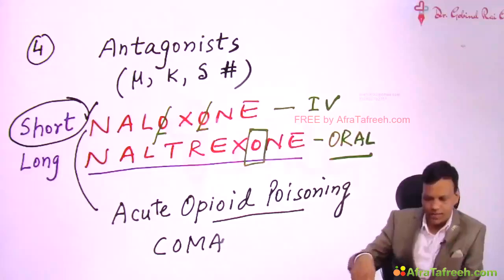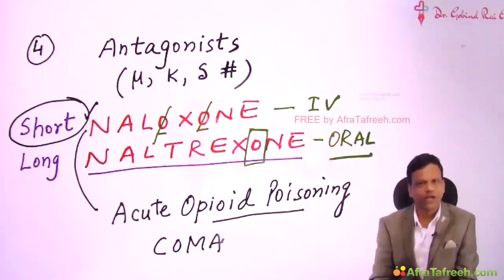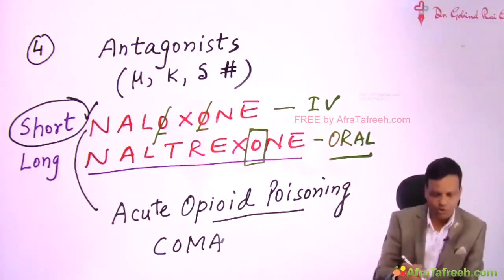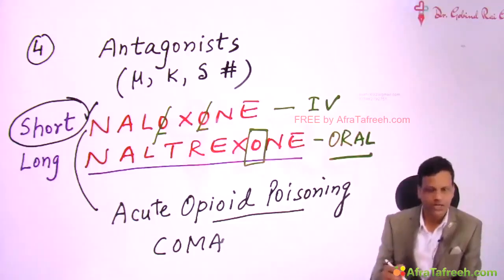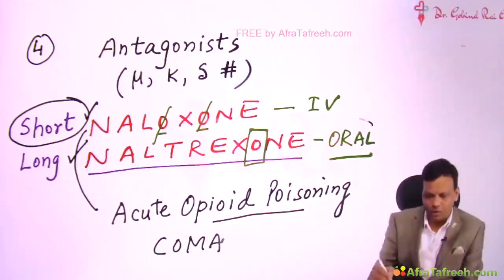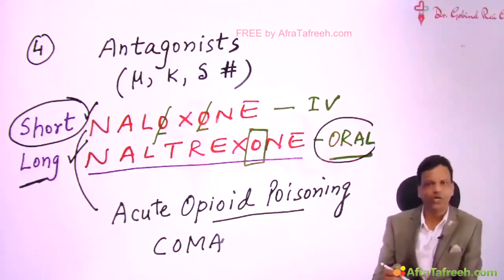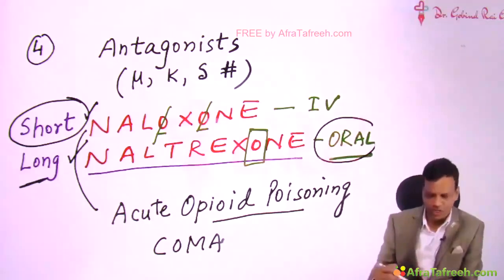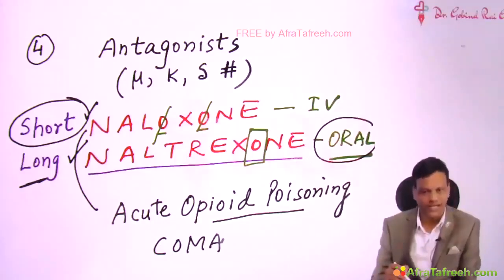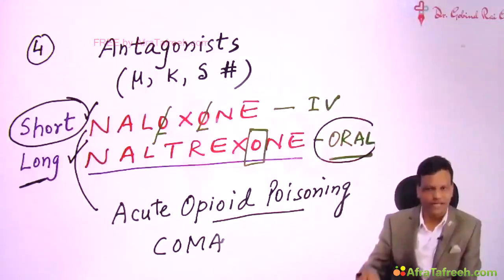So it is very important that, number one, these patients should not be allowed to go out of the hospital. And number two, after giving naloxone, when the person gains consciousness, we should start naltrexone. The reason is naltrexone can be given orally and it is very long acting, so the person will not go into coma again. So the drug of choice for acute opioid poisoning is naloxone, but the drug of choice for maintenance in case of opioid poisoning is naltrexone. So naloxone for acute poisoning and naltrexone for maintenance.